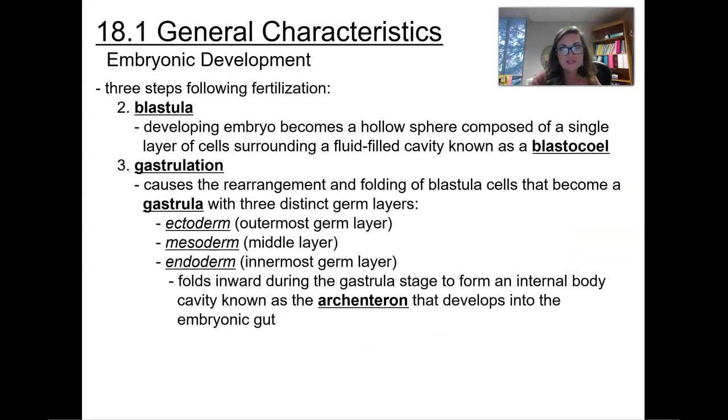Next, we have our blastulas. These are developing embryos that become a hollow sphere composed of a single layer of cells that surround a fluid-filled cavity known as a blastocoel.